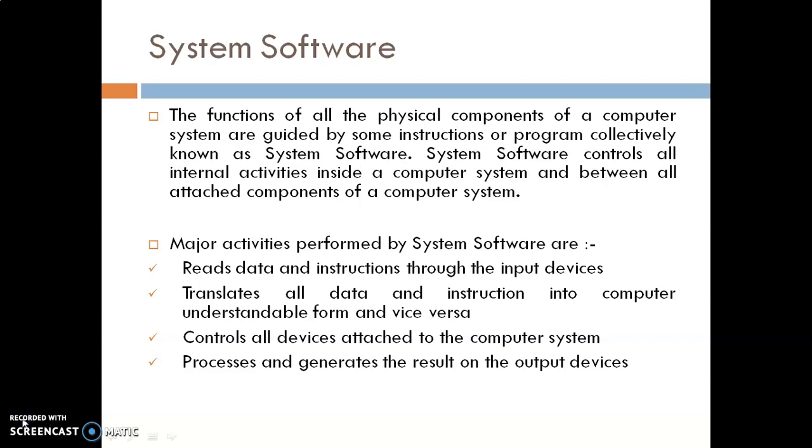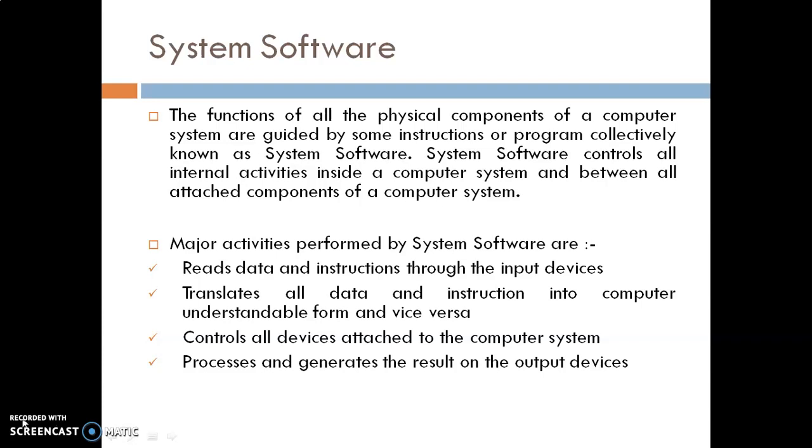Without an operating system, we can't execute our hardware. First of all, we install the system software, like Windows, Linux, Unix, or any other operating system. In the mobile, we use Android.